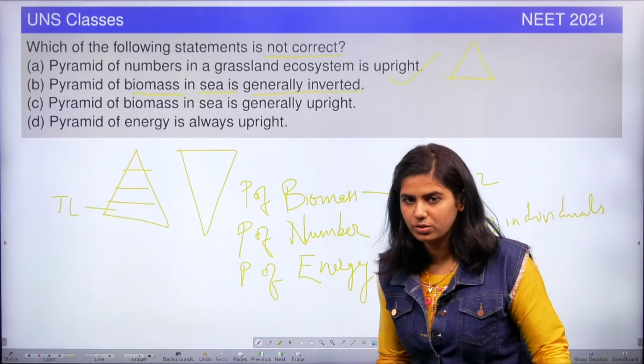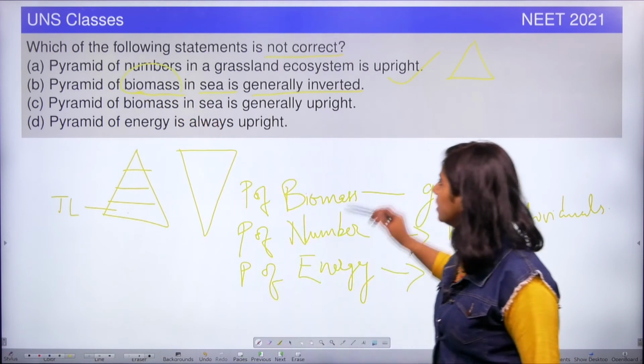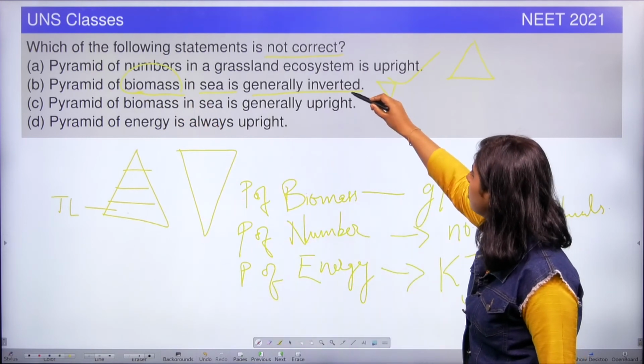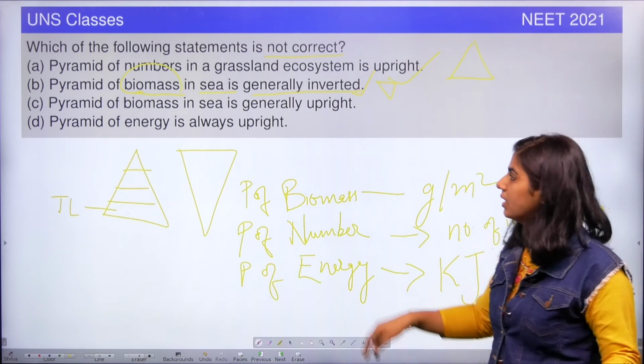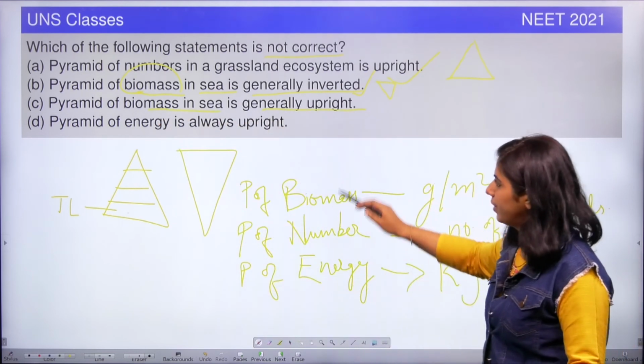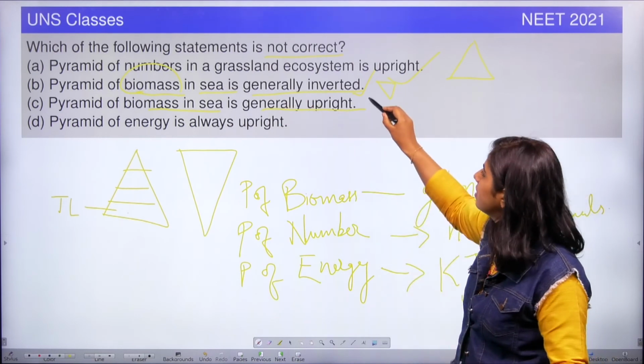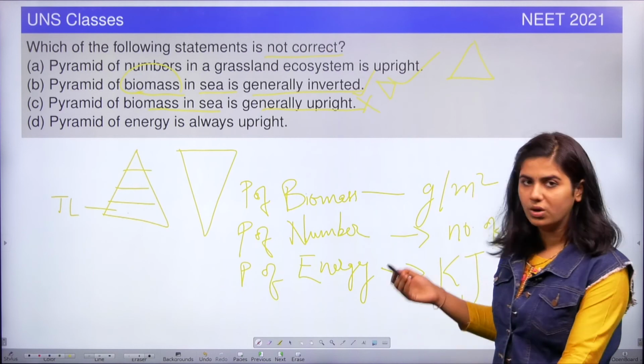Sea means pond ecosystem or aquatic ecosystem, and they are asking about biomass. So, it's inverted, right? So, this option is also correct. The third option is pyramid of biomass in sea is generally upright. It's just opposite to the second option. So, we know that this is the wrong one, and we got the answer.